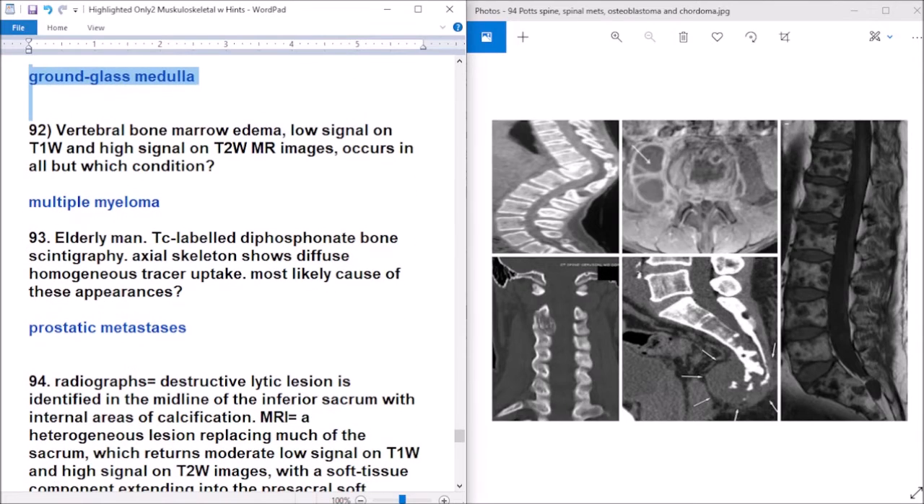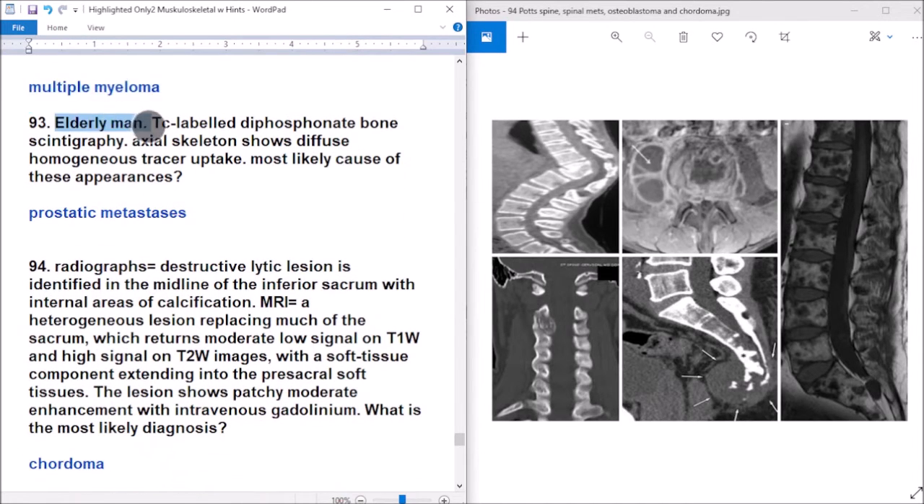Question number 92. Vertebral bone marrow edema, low signal on T1 and high signal on T2 images, occurs in all but which condition? Multiple myeloma. Vertebral bone marrow edema with low signal on T1 and high signal on T2 images occurs in all except which condition? Multiple myeloma.